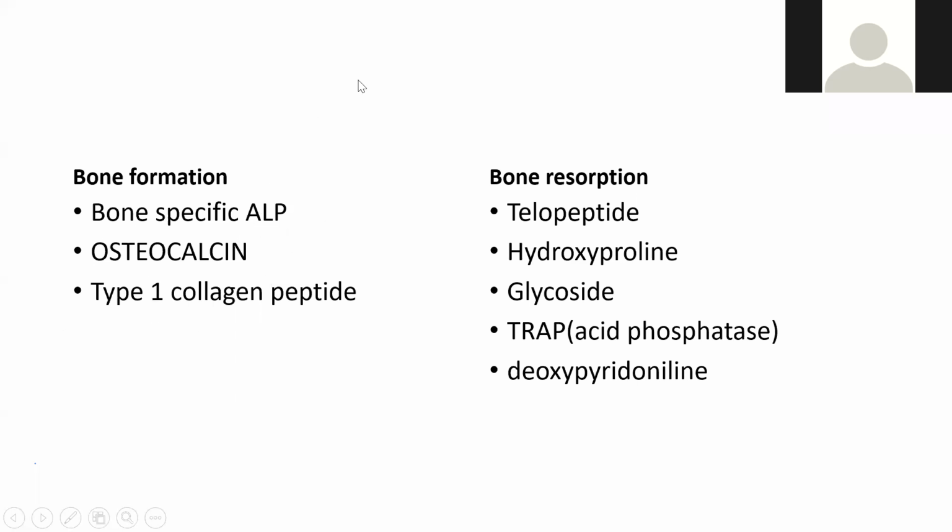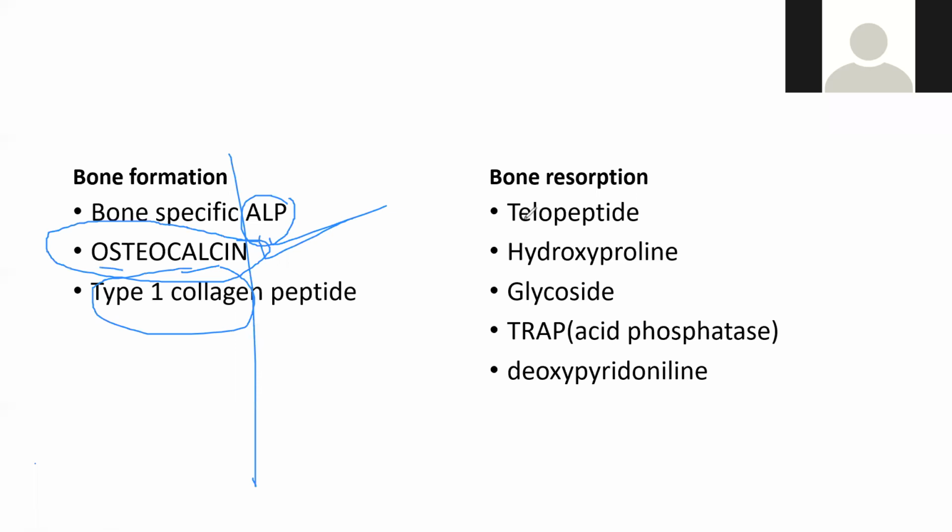And one thing you should remember. These 2 things are easy. This osteocalcin, if you remember, you are okay with that. So for bone formation, you just remember osteocalcin. Osteo means bone, calcium means calcium: calcium is used in bone. So osteocalcin means bone formation. The rest, you know ALP, you know type 1 collagen. So these 3 are important for bone formation. The rest of the things are for bone resorption.